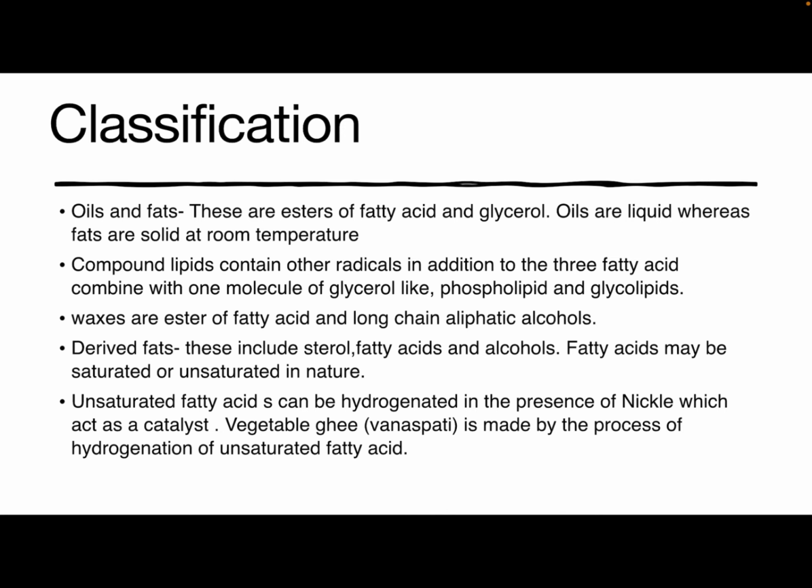Then waxes are the esters of fatty acid and long chain aliphatic alcohol. Derived lipids include steroids, fatty acids and alcohol. Unsaturated fatty acids can be hydrogenated in the presence of nickel, which acts as a catalyst. Vegetable ghee, that is vanaspati, is made by the process of hydrogenation of unsaturated fatty acids.